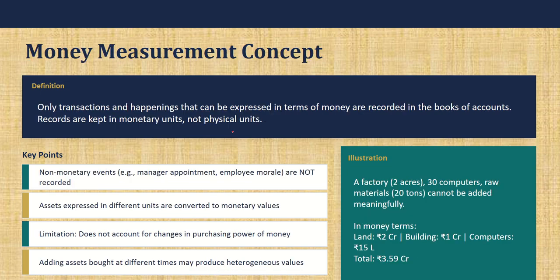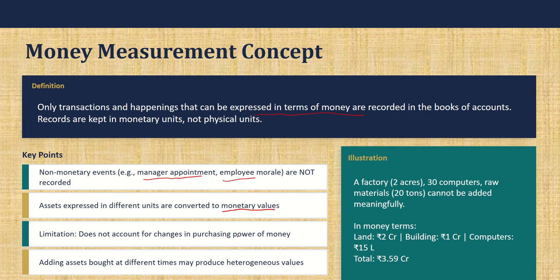The next concept is the money measurement concept. All the transactions have to be expressed in terms of money. Something that cannot be measured in terms of money cannot be recorded in the books of accounts. We've seen this earlier also: the appointment of a manager, employee morale, employee training, research happening in your company, all that you cannot express. So everything has to be converted to monetary value.